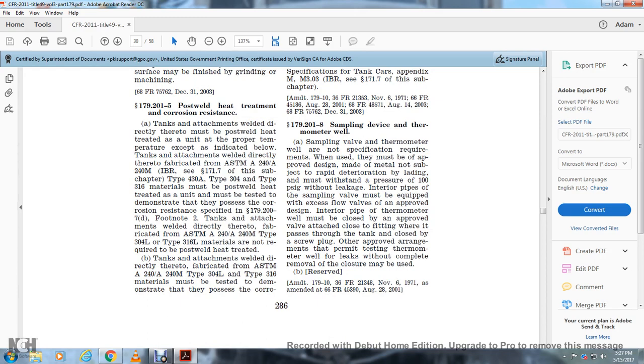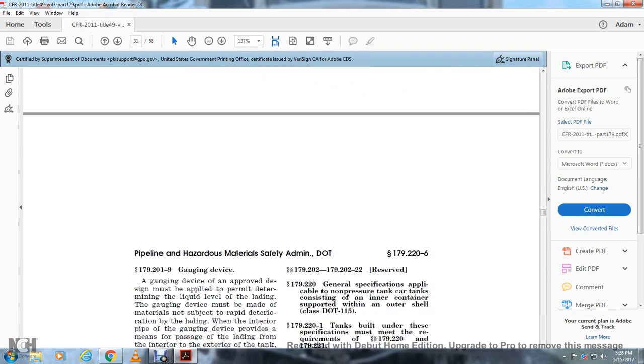179.201-8 The sampling device and thermometer well. Sample valve and thermometer are not specification requirements, but when they are used they must be made of approved design, made with metal not subject to rapid deterioration by lading, and must withstand a pressure of 100 psi gauge without leakage. The sample valve must be equipped with excess flow valves of an approved design. The thermometer must be closed by an approved valve attached to the closing fitting when placed in the tank, or closed by a screw plug. Another approved arrangement that permits testing of the thermometer well for leaks without complete removal of the closure must be used.